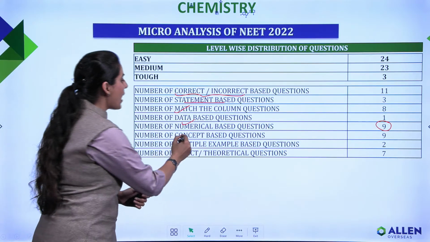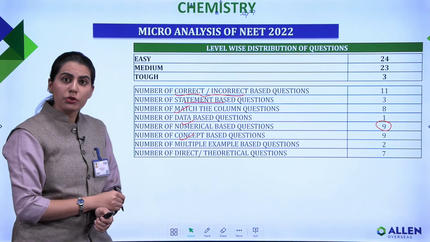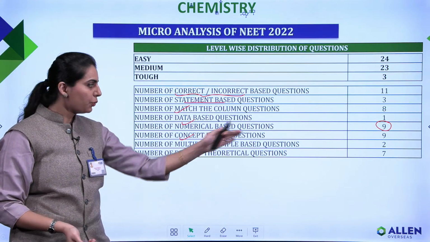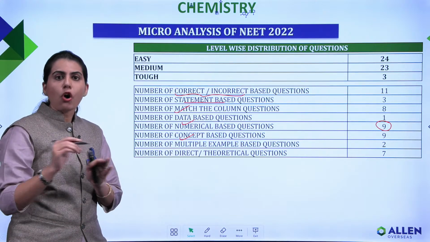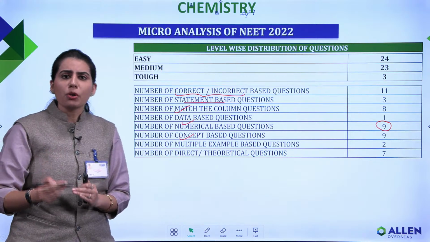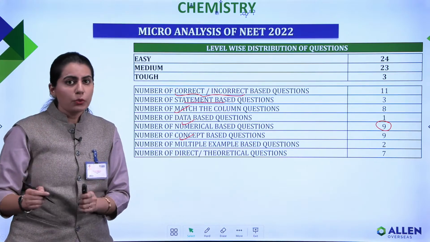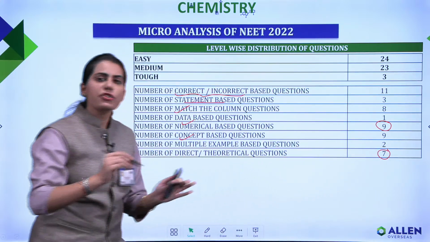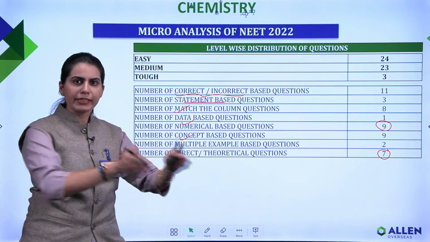Next, we were asked concept based questions also, which were 9. We were asked multiple example based questions, which were 2, and theoretical questions, or you can say direct questions from your NCERT or from your module in your paper code W1, were 7. Alright, so that was the distribution of your 50 questions into different categories.